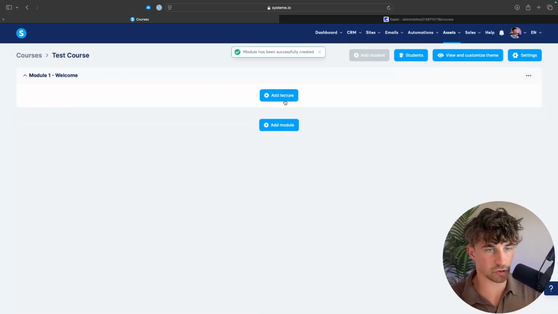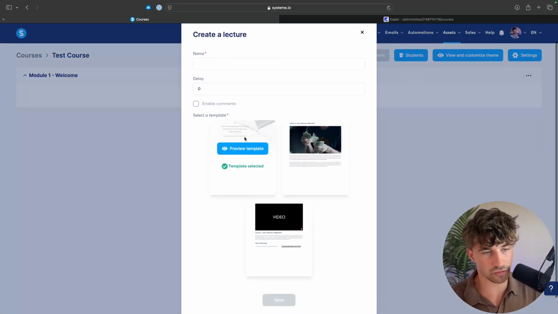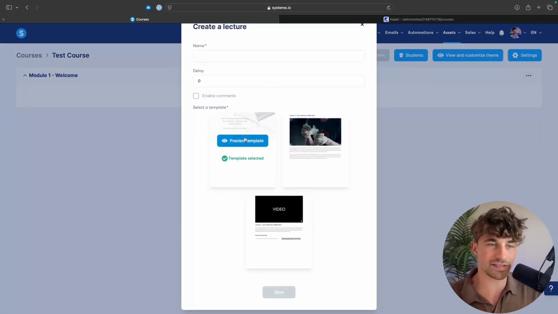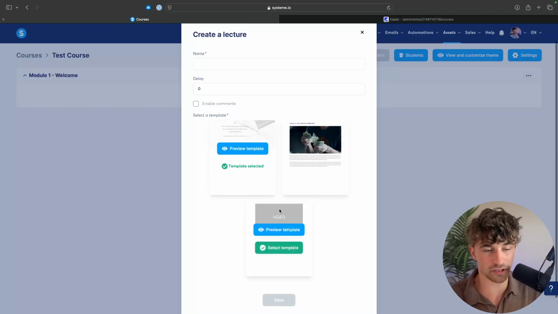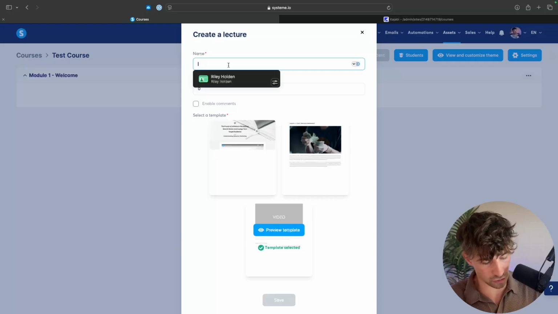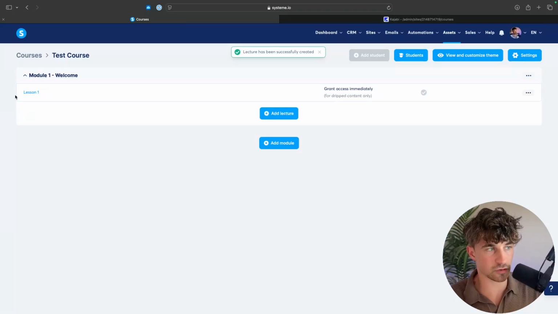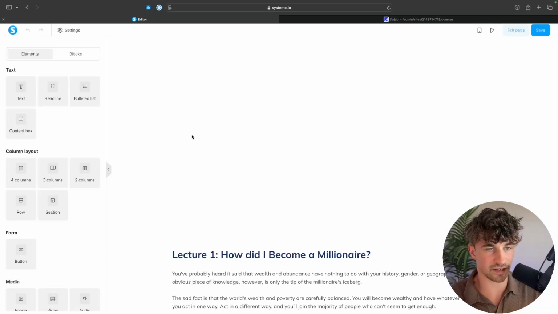Then inside of each module, we can go ahead and add lectures. And yeah, just looking at these templates, you'll see what I mean when we compare this to Kajabi. These templates especially are really not fantastic by any stretch of the imagination. But we can go in and let's just call this lesson 1. We can click on save, and then we can go in here and we can start creating this lesson.